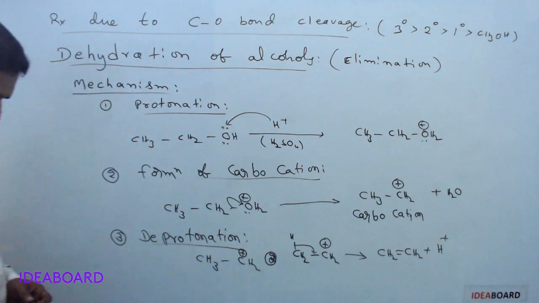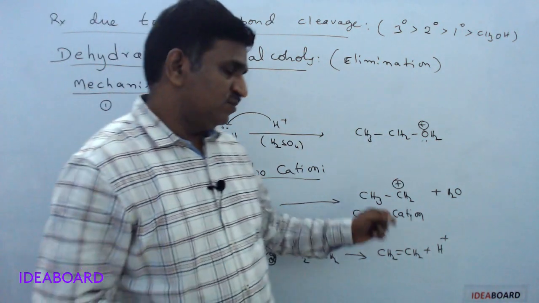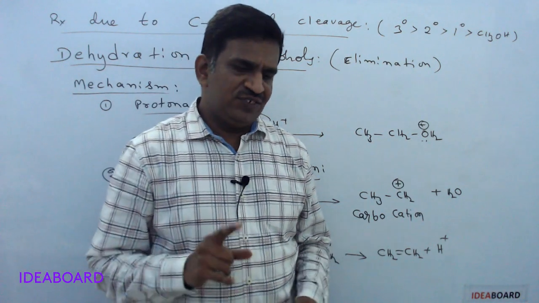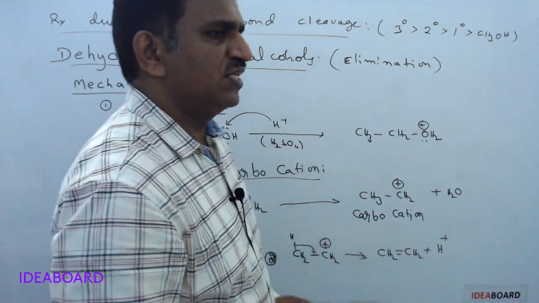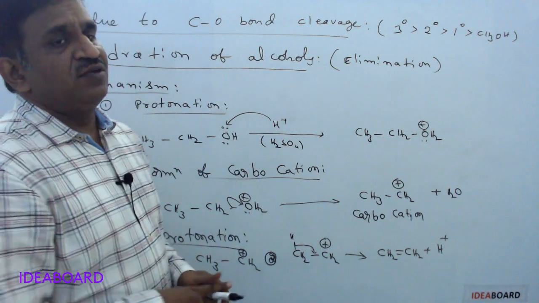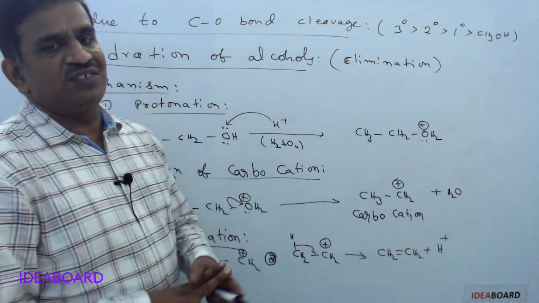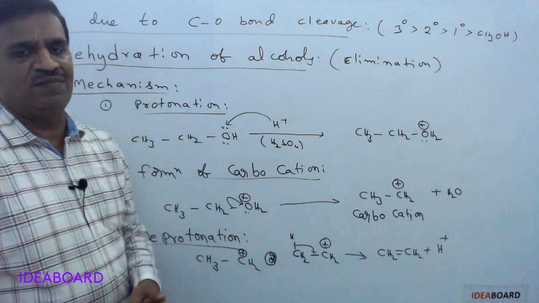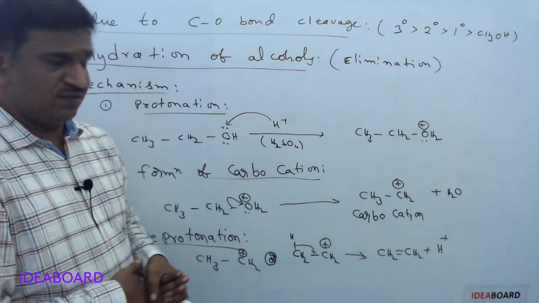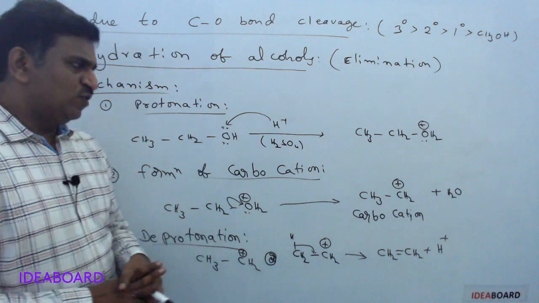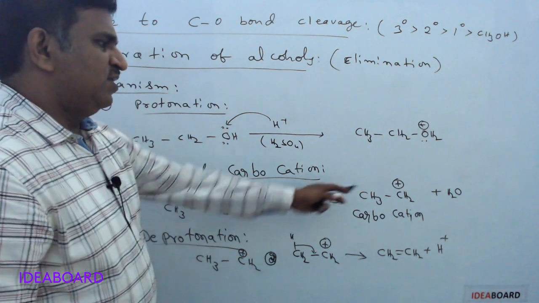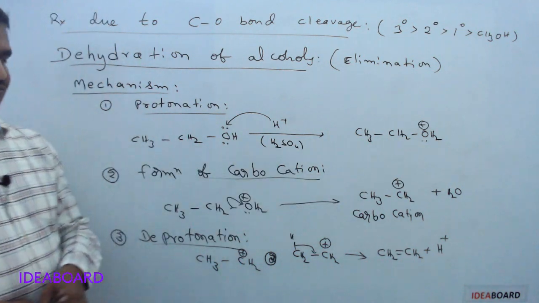So in these reactions, carbocation formation is occurring, so there is a chance for rearrangement reactions. Please check the reaction based on the given alcohol. If there is any chance that the carbocation formed has a more stable adjacent carbon or higher degree carbon, it undergoes rearrangement to give a more stable carbocation, and a more stable alkene. So the reactivity also depends upon the stability of the alkene formed and the stability of carbocations. Okay.